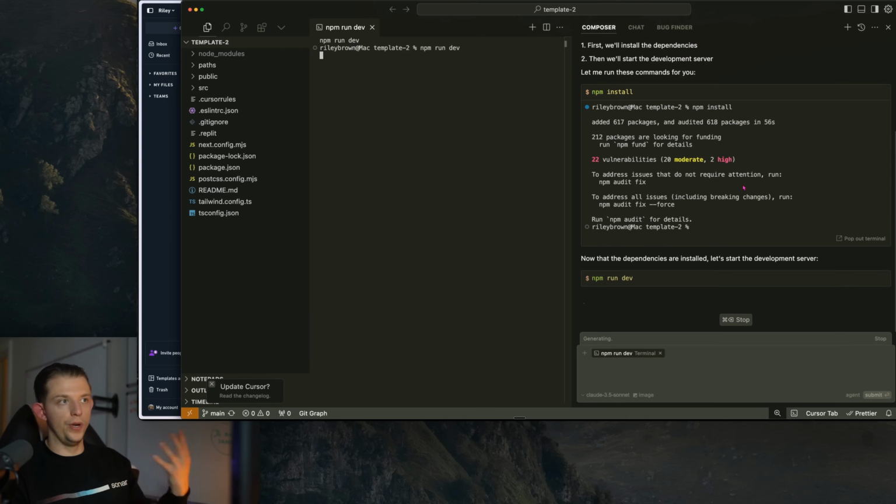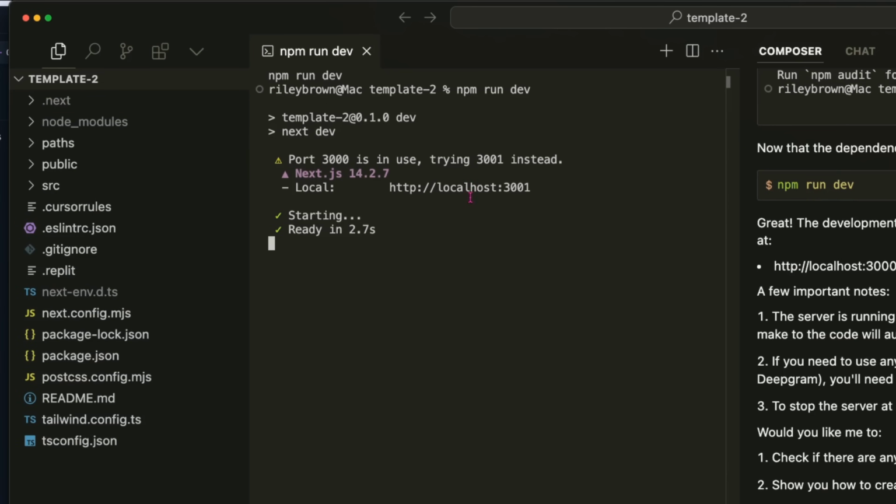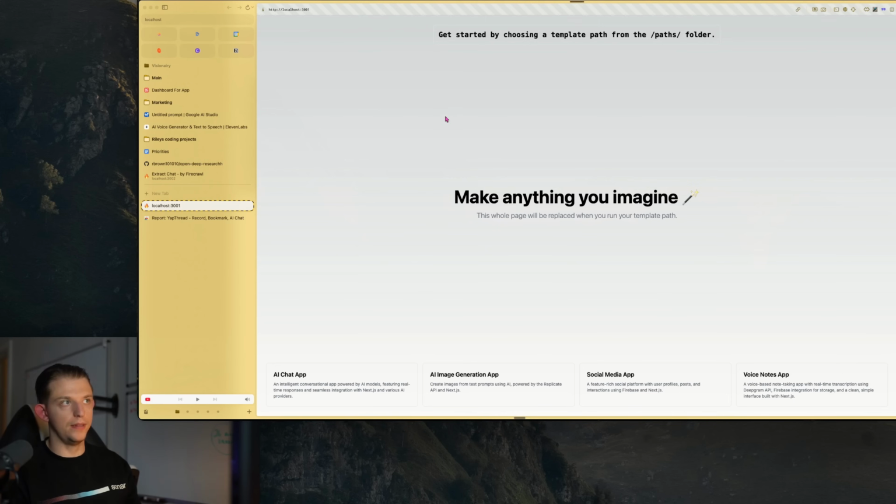And it is just going to start coding. And here it says npm run dev. And you see this pop up here. We now have this link that says localhost:3001. We're going to press Command, click, and this should open up the template. This is our starting point.